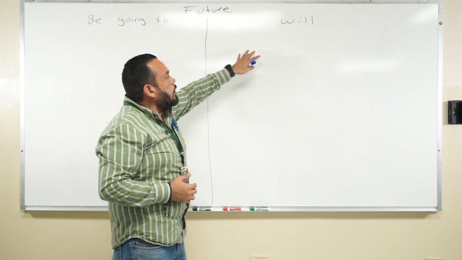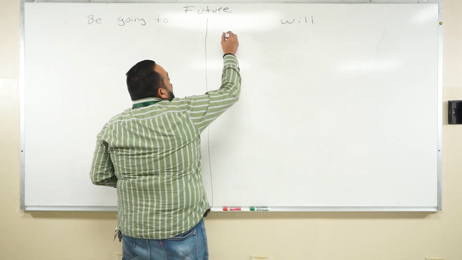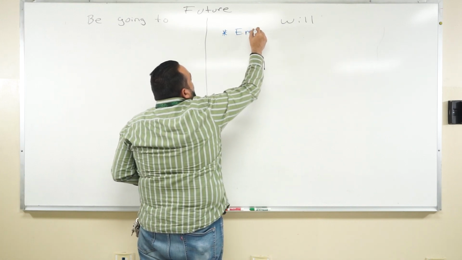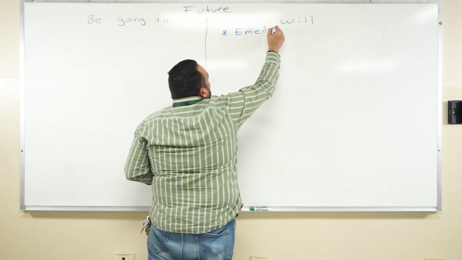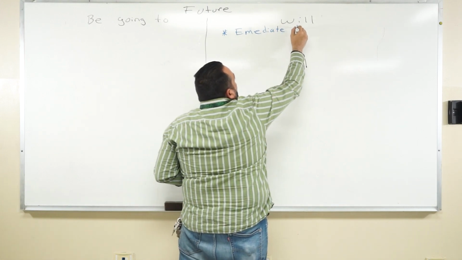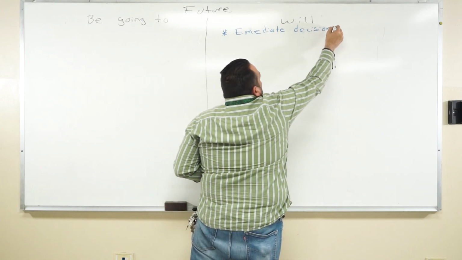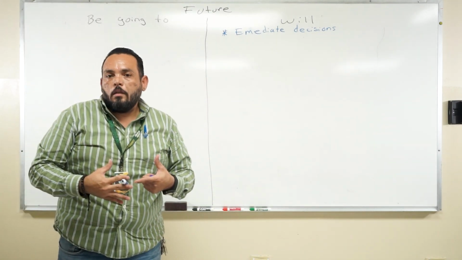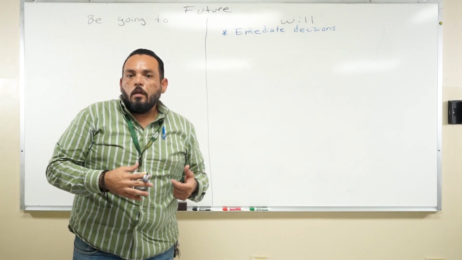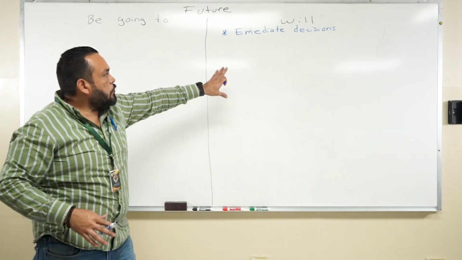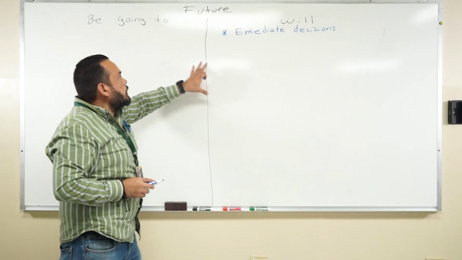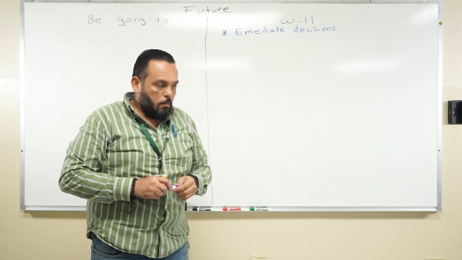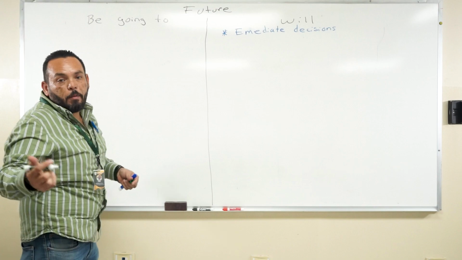Example, will, we use it for immediate decisions. We use it for immediate decisions, meaning that at the moment, when we make decisions at the moment, if we have a plan, we don't use it right here anymore. We use it here with be going to, when we have previous arrangements, meaning that we have a plan.